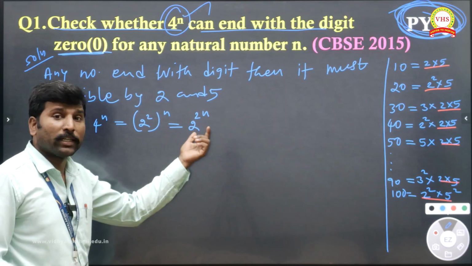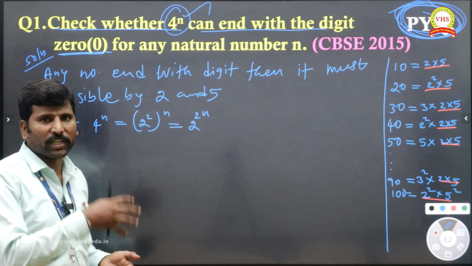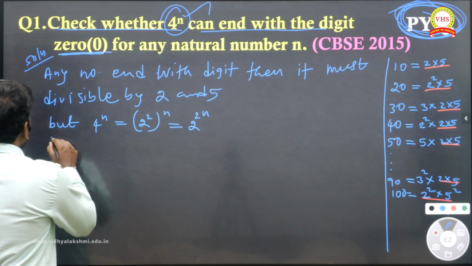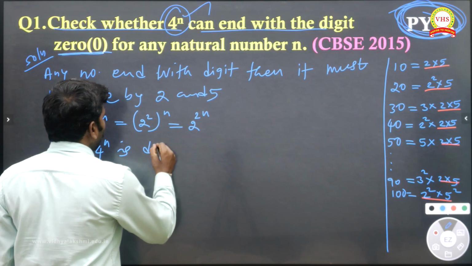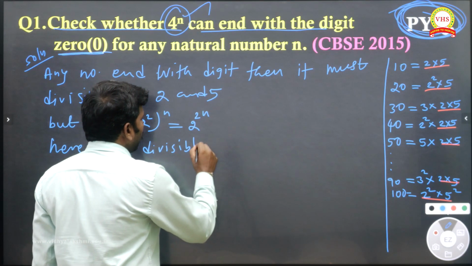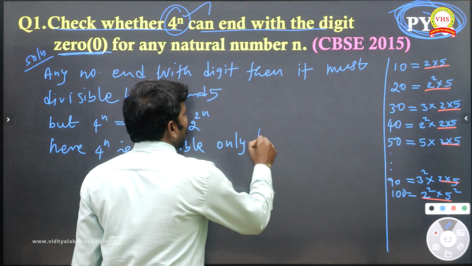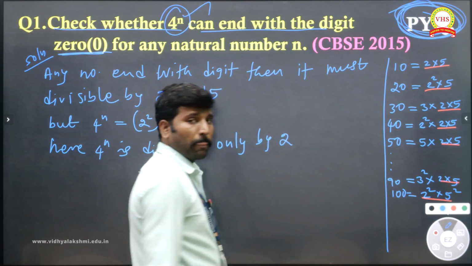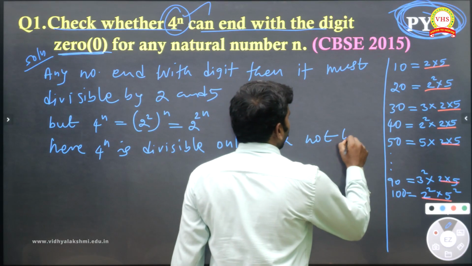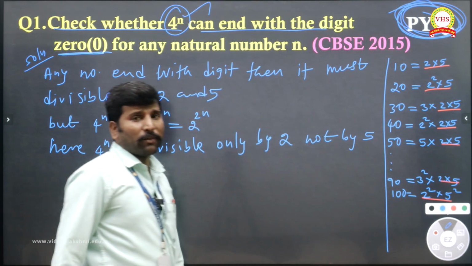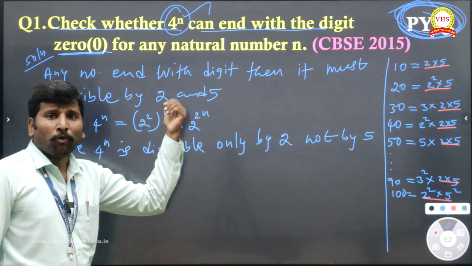But here we have a 2. There is no 5. That you have to mention here. 4 power n is divisible only by 2, not by 5. Then what can we say?